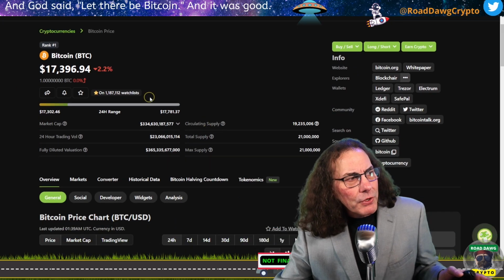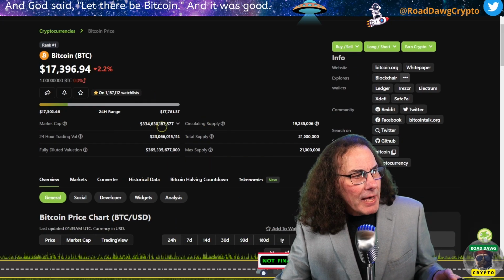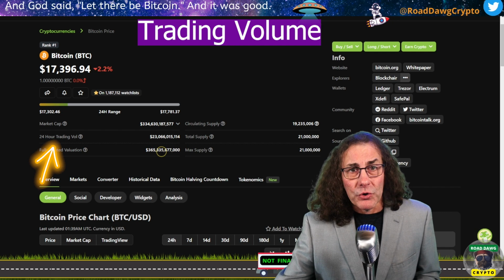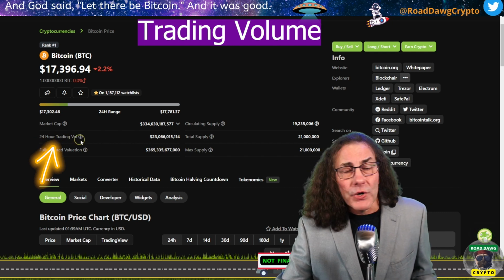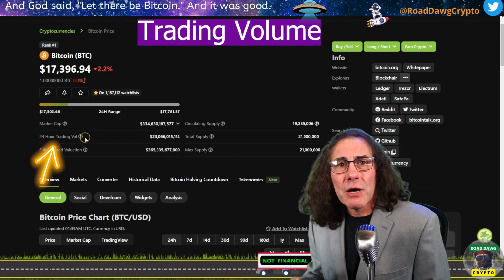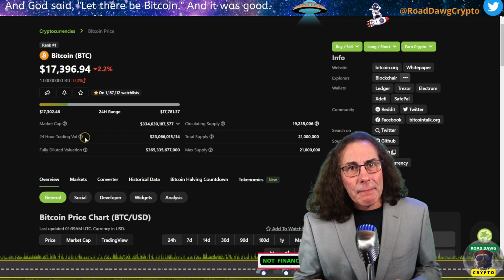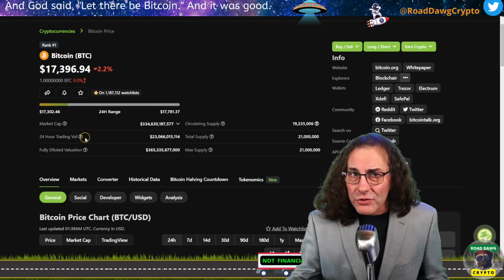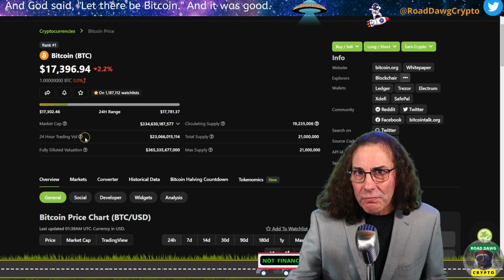So after pulling up a coin that we're interested in, checking out the market cap, our next financial metric to trade is volume. And here we can see 24-hour traded volume. Now we can use traded volume to help us determine the liquidity of an asset, meaning that if I decide to sell, is there going to be a buyer there that's able to meet the price I'm asking?